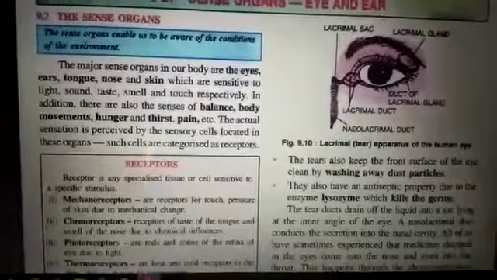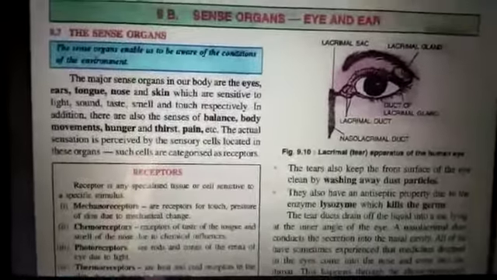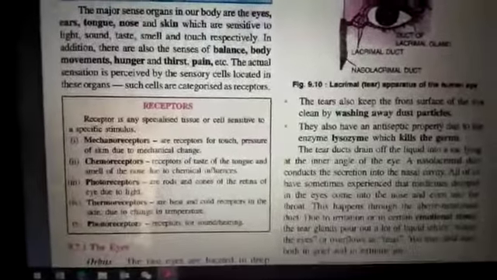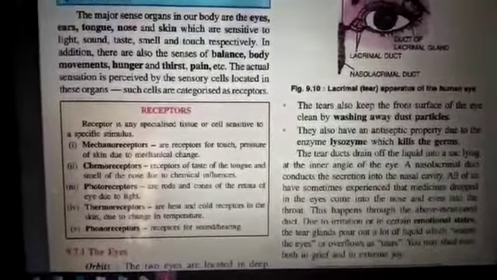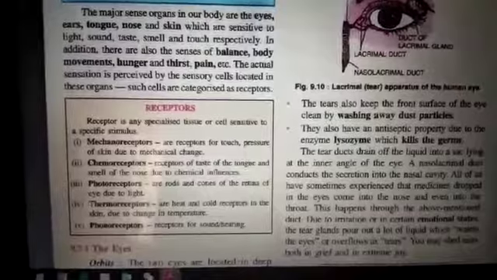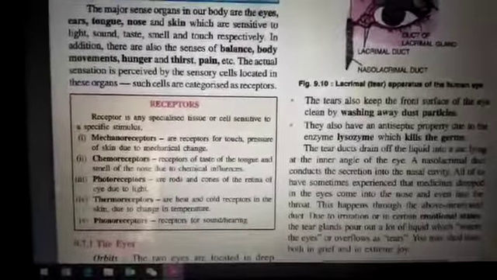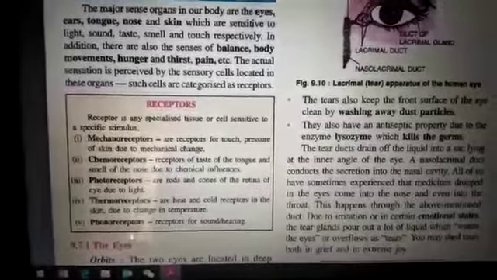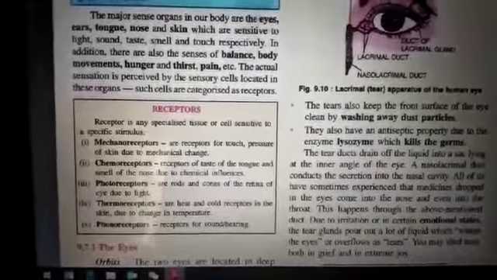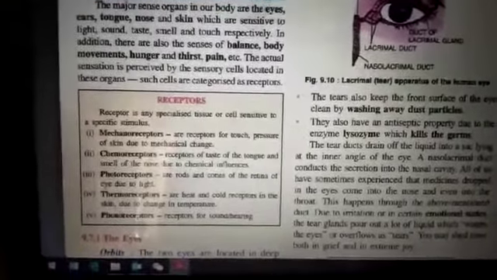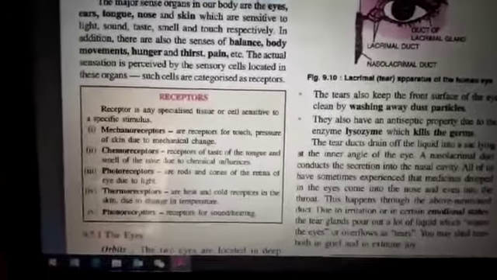And for all these sensations, we have different kinds of receptors in our body, which are given in this block, like mechanoreceptors for touch and pressure of skin, which is carried out due to mechanical change. Then chemoreceptors, that is chemical sensation, smell. Photoreceptors, that is light. We have rod and cone cells in the eyes which can detect the light.